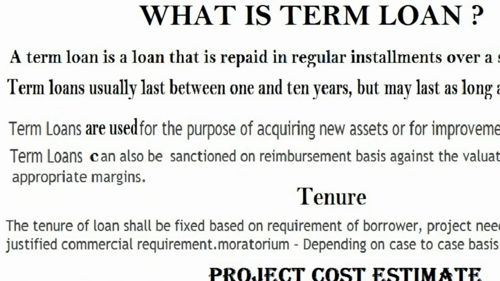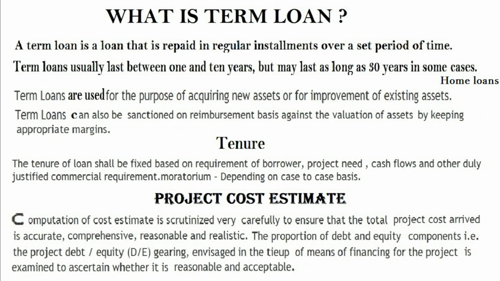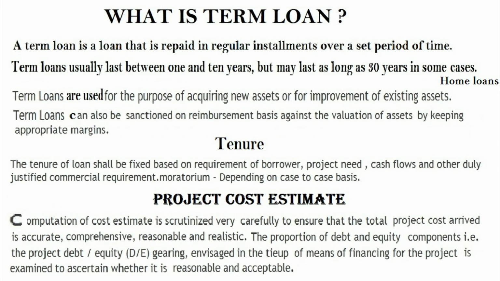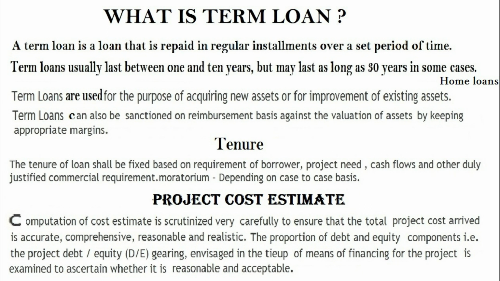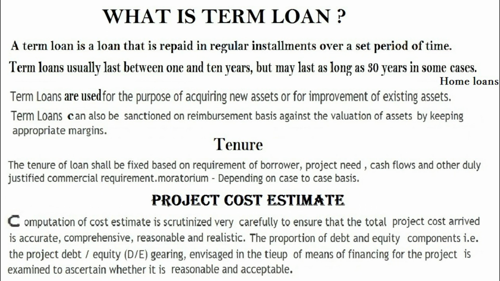So the very first question arises, what is term loan? A term loan is a loan that is repaid in regular installments over a set period of time. Term loan usually lasts between 1 and 10 years but may last even longer, as long as 30 years in some cases. The example is housing loan.